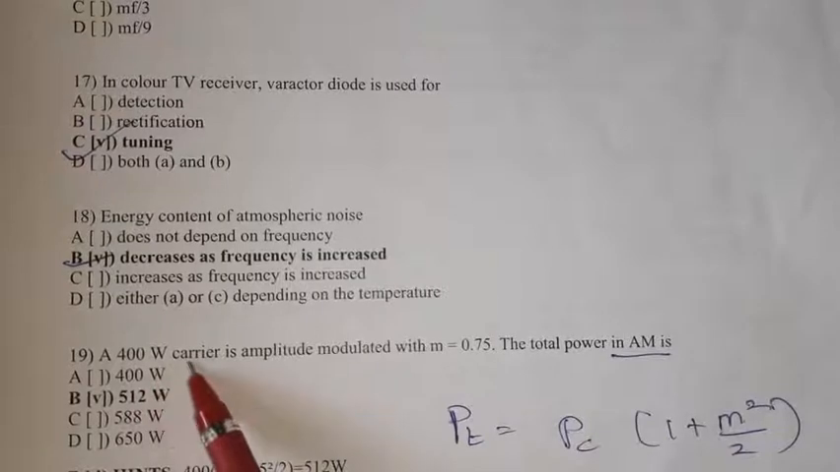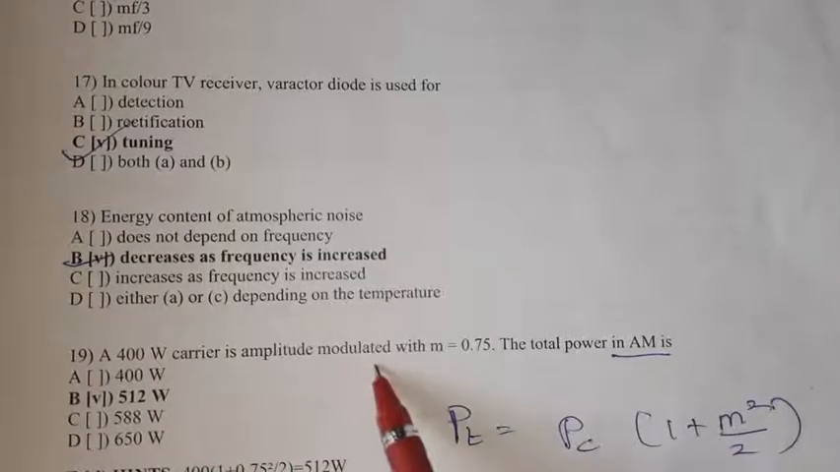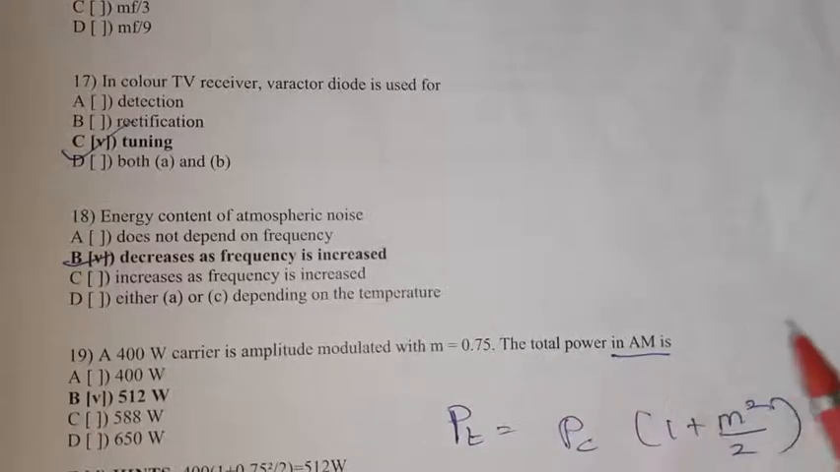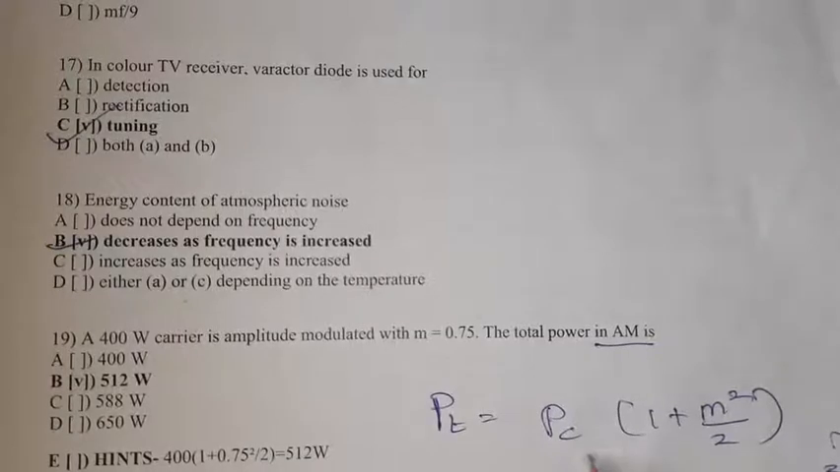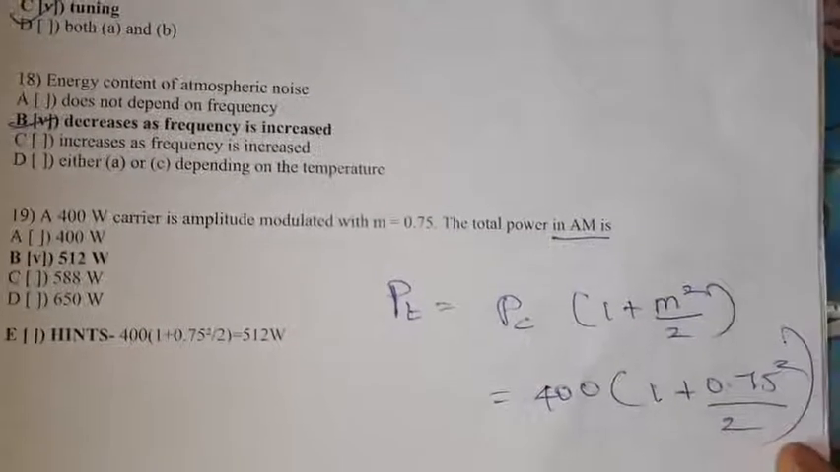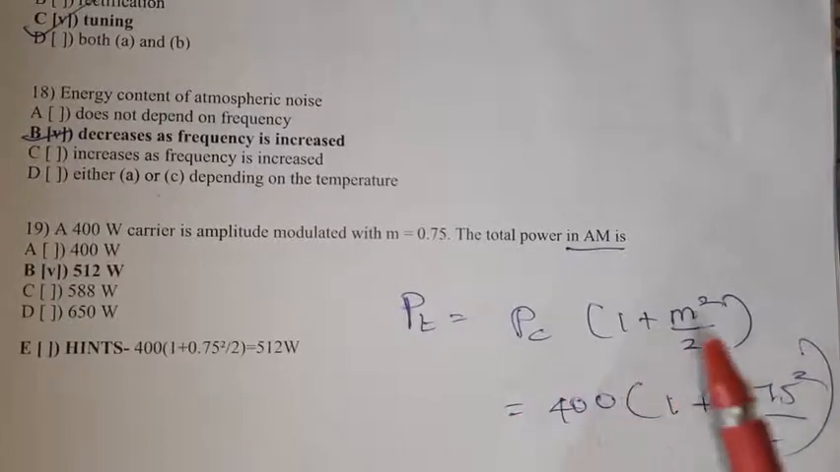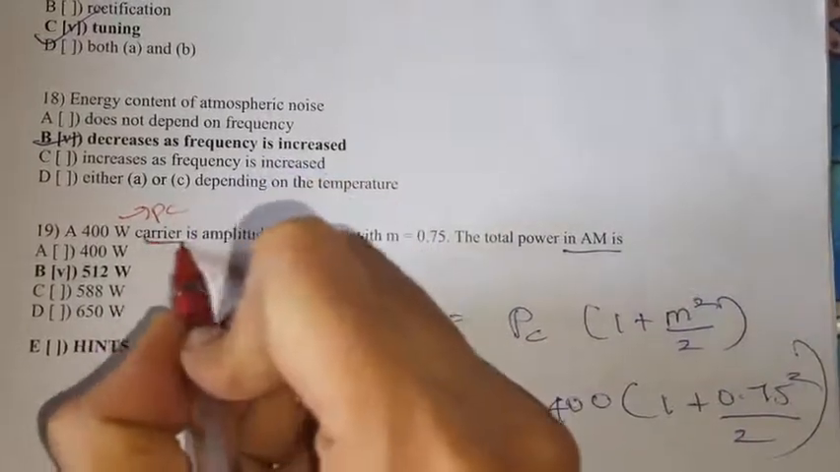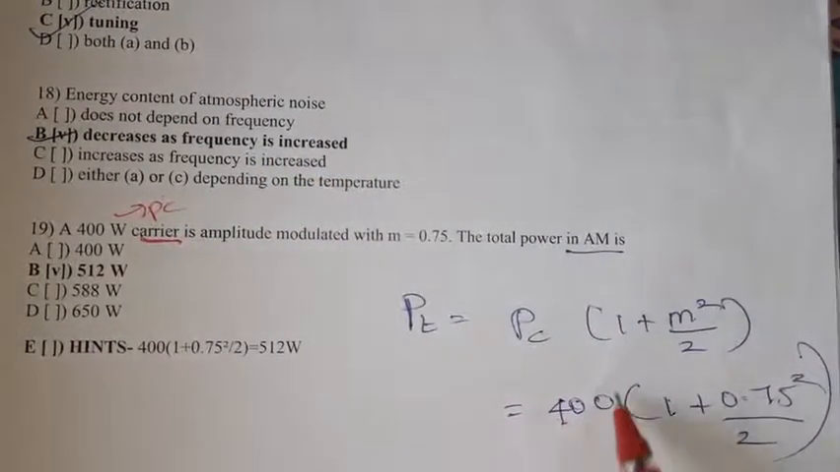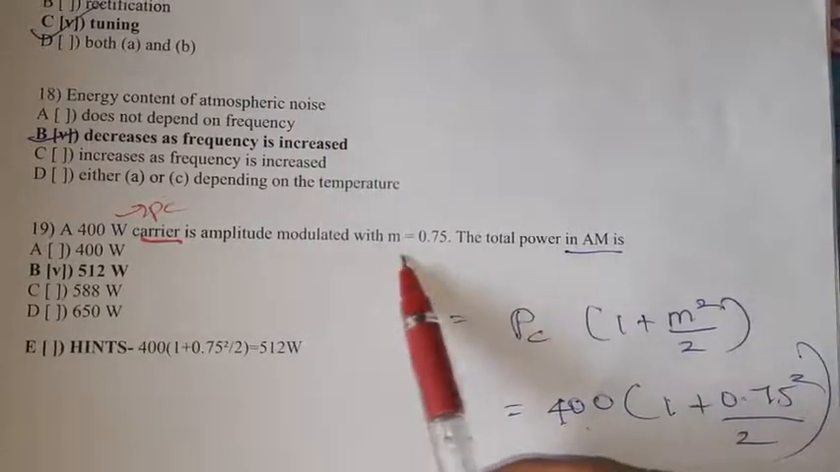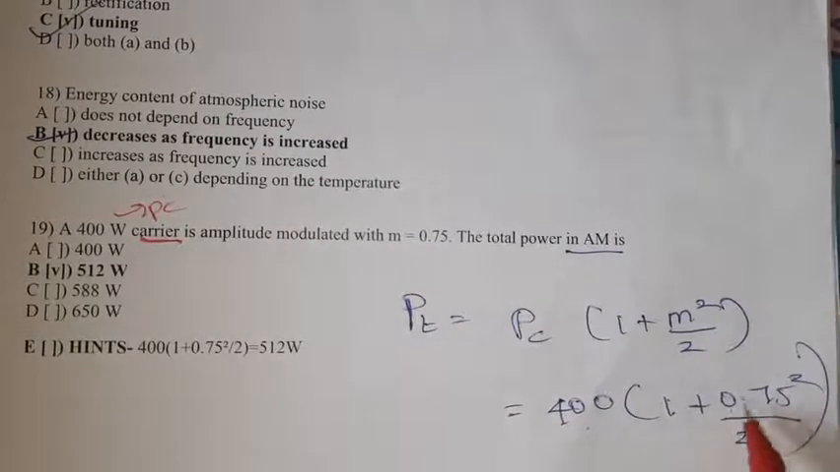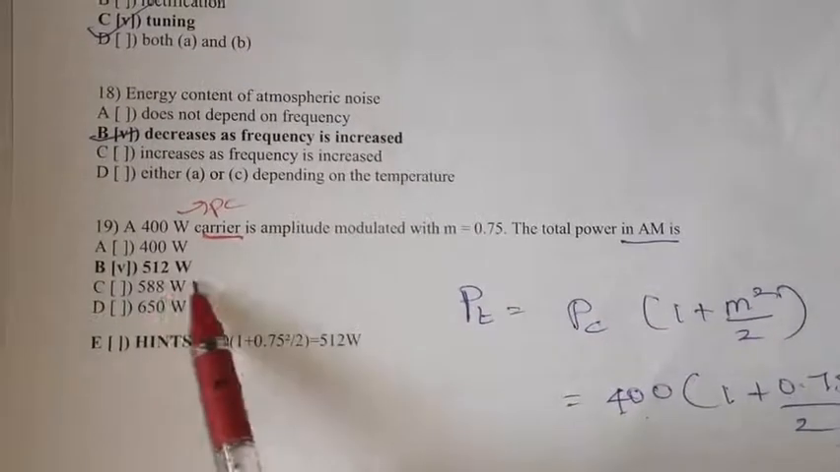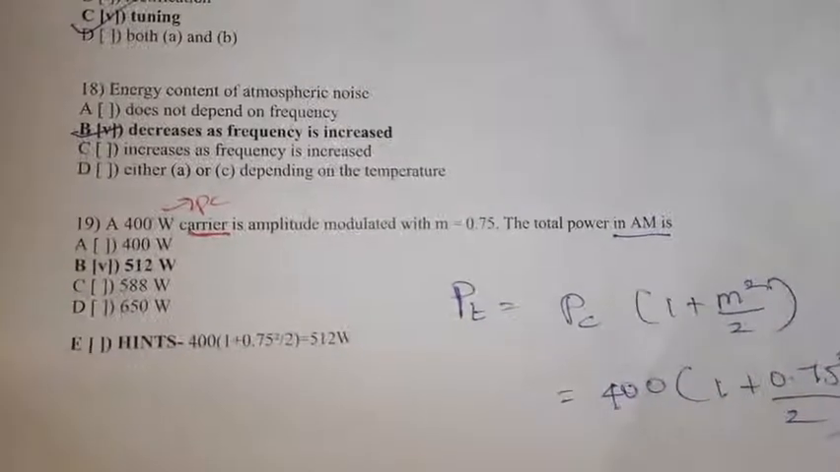19. A 400 watt carrier is amplitude modulated with M equal to 0.75. What is the total power in AM? PT equal to PC into 1 plus M squared by 2. This is the formula to find the total power in the AM. PC is the 400 watt carrier power, right? So substitute 400 here into 1 plus M, where M is nothing but the modulation index, the whole squared divided by 2. By simplifying we will get around 512 watt. Option B, 512 watt is the right option.